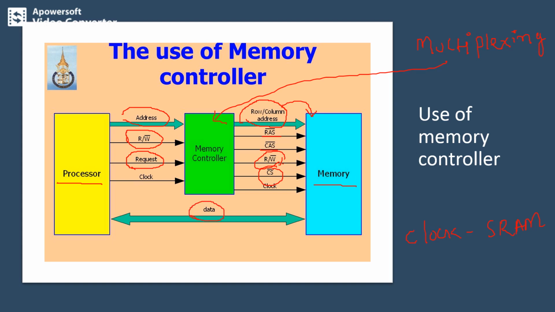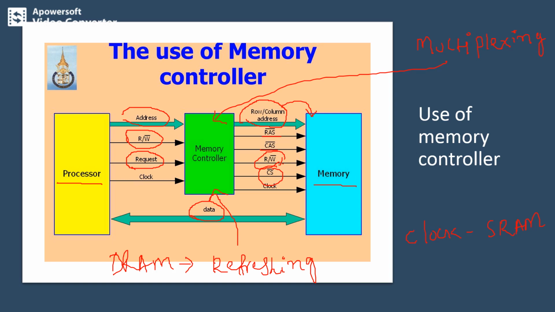When the DRAM chips do not have refreshing capability, after each memory access the memory controller does the refreshing task. The controller contains a refresh counter that provides successive row addresses to refresh all the rows within a specified time.